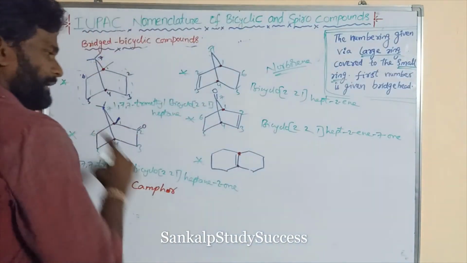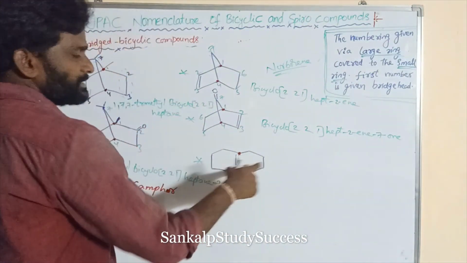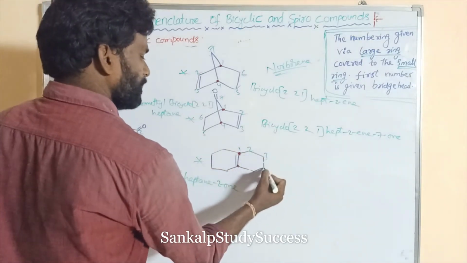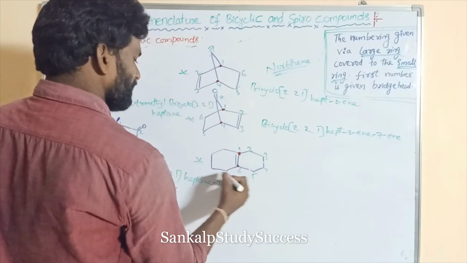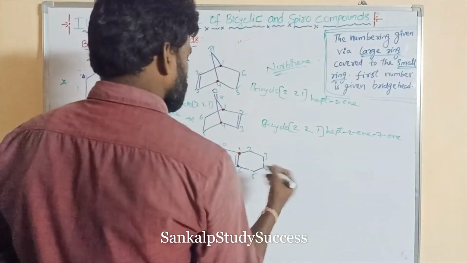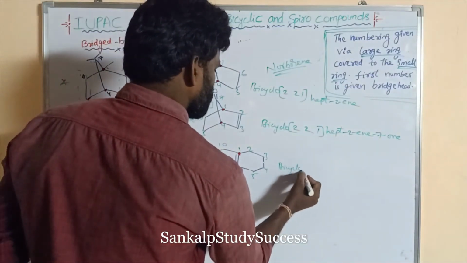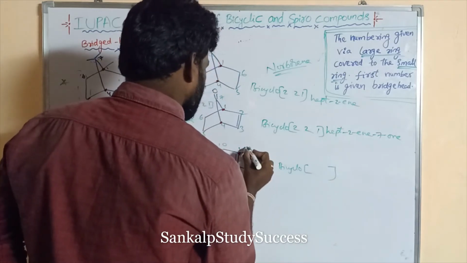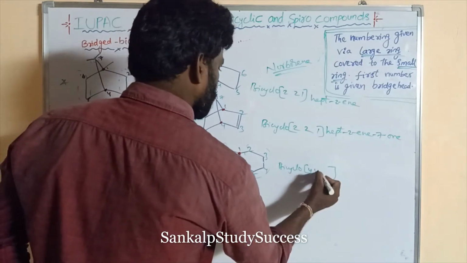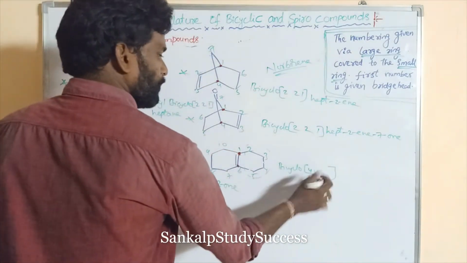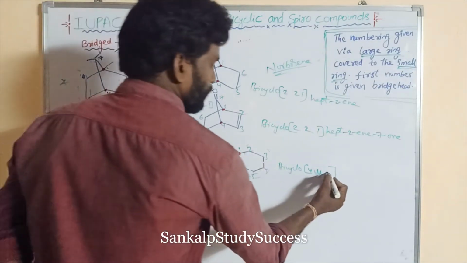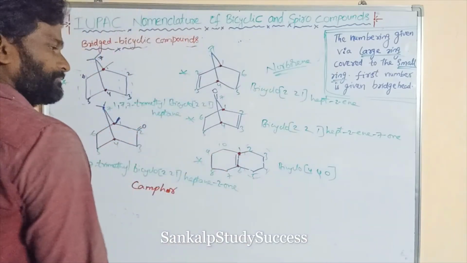Right. And the last one. Both are same numbered carbons. So the numbering is given either from the right side or left side. Both are same. 4, 5, 6, 7, 8, 9, 10. Right. So bicyclo. This is also a fused bicyclo. This is a 4 membered, 4 carbon bridge. This is also a 4 carbon bridge. 4, 4. And this is 0 carbons. 4, 4, 0.